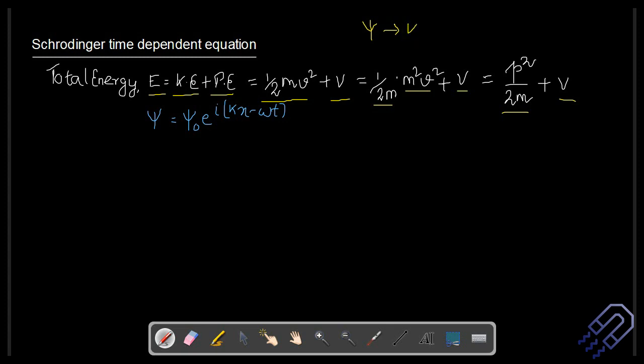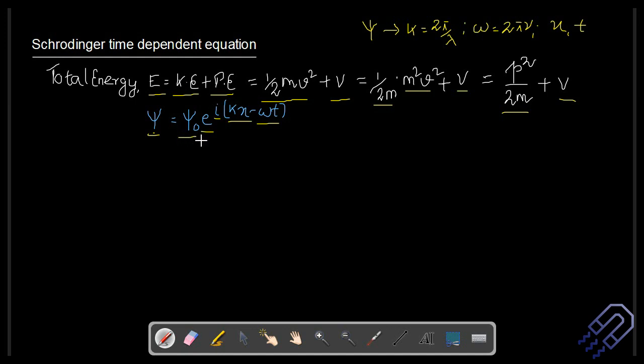For wavelength, we can use the term k, which represents the wave number, and we can write it down as 2 pi by lambda. Another term that we should know is the frequency omega, which is nothing but 2 pi nu. Apart from that, of course, we should know its position and the time that we are considering. So we can write down the wave expression as psi is equal to psi naught e to the power i(kx minus omega t). So this particular term will have all the information about the wave.